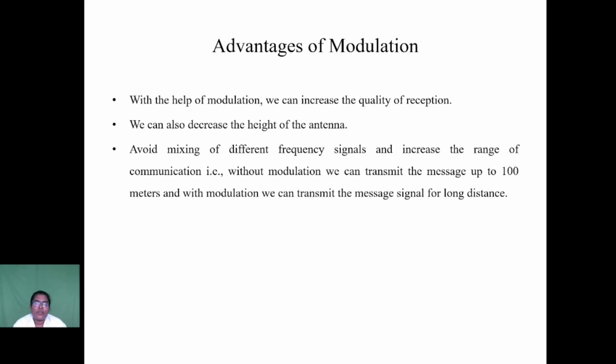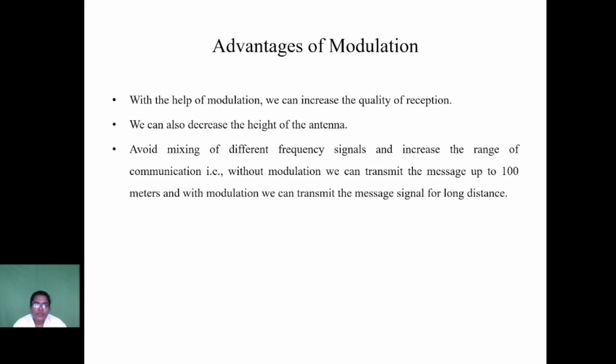Advantages of modulation. With the help of the modulation process, we increase the reception quality. Without modulation, the reception quality is low because of the noise. Next, we also decrease the height of the antenna. Without the modulation process, the antenna height is above 1000 meters, but with the help of modulation, we reduce the antenna height to a few meters. So with modulation, we reduce the antenna height.